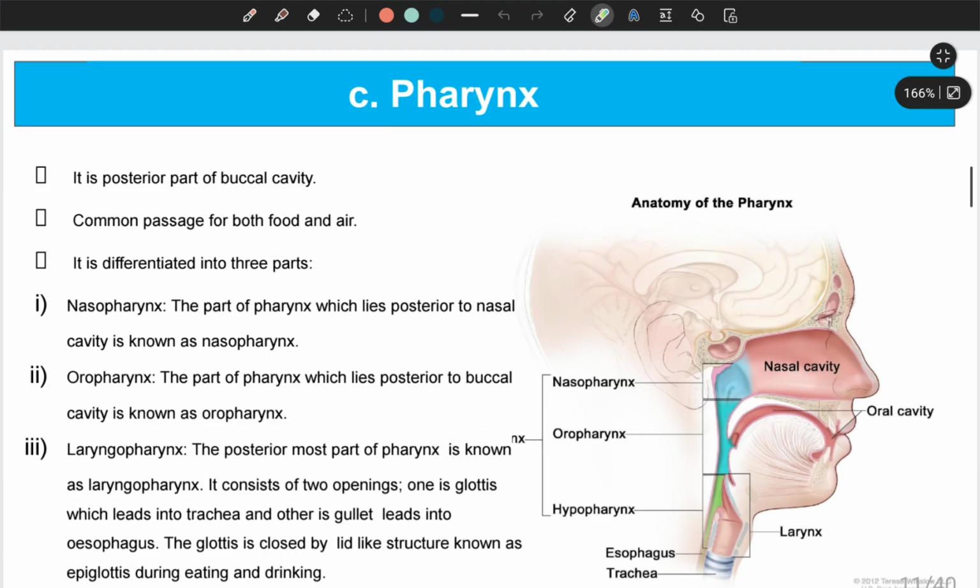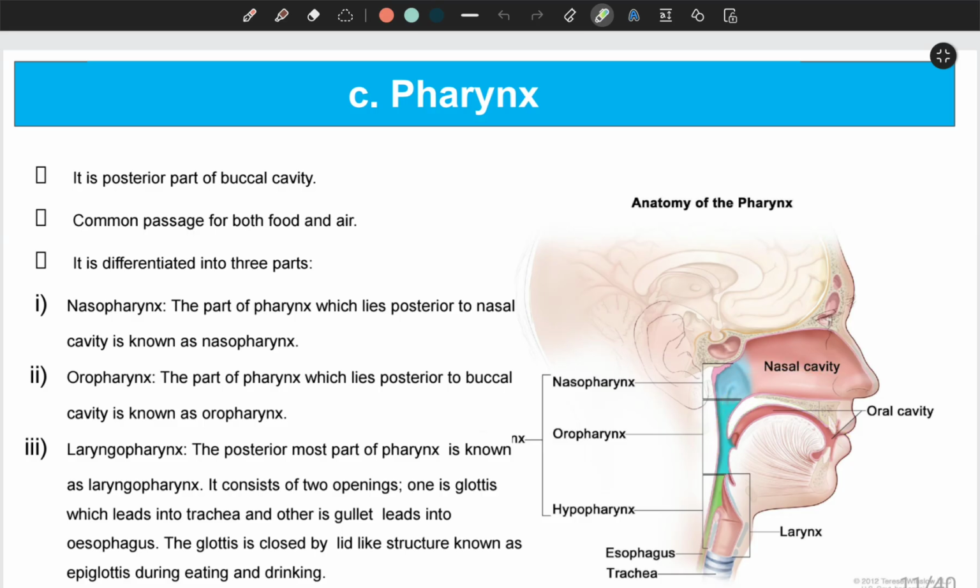Now, the buccal cavity is followed by the pharynx. The posterior part of the buccal cavity is the pharynx. The pharynx is also a cavity which lies posterior to the buccal cavity, and it is a common passage for both air as well as food.